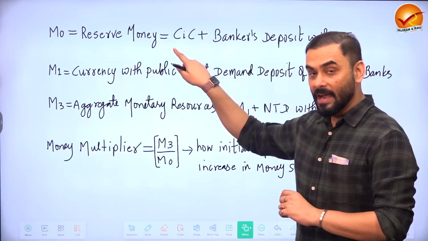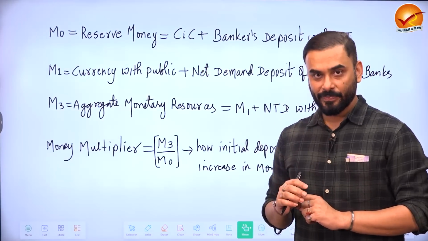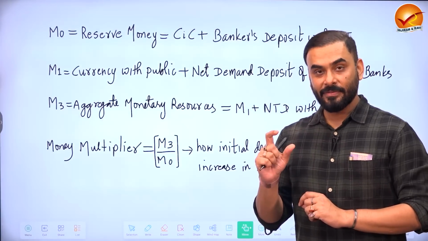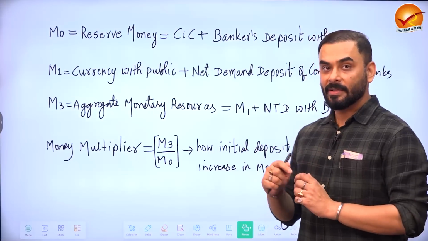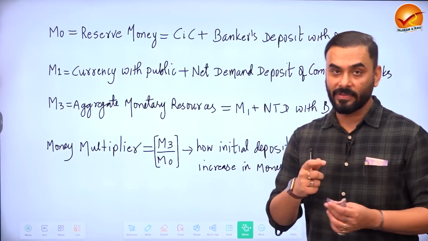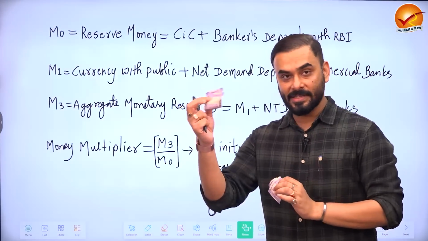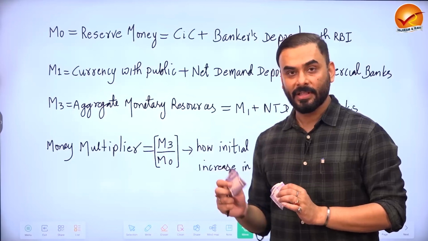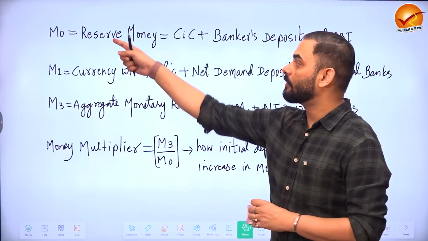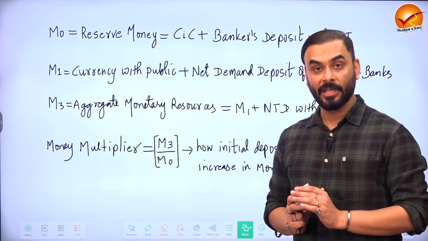So when you add currency in circulation, which means the currency which is with the public as well as the currency which is with the business community, when you add them, as well as the bankers' deposit with RBI. So whatever banks deposit with RBI. So for example, let's say that this is the currency with the public and this is the currency that the bank has deposited with RBI. When you add both of them, it is called M0. It is also called reserve money.